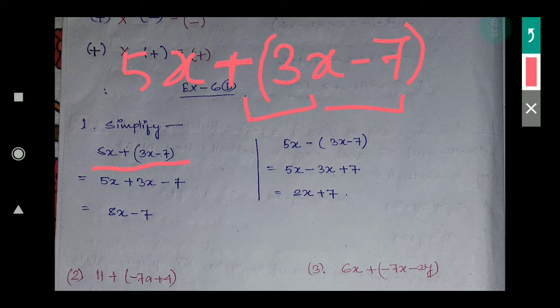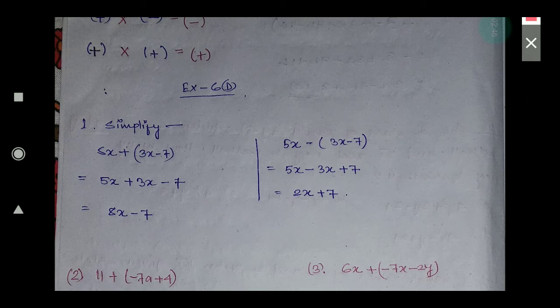With plus, if you multiply anything, it will be the same sign only. Plus into plus 3x will be 3x. Plus into minus 7 will be minus 7 as it is. Now these two are like terms, 5x plus 3x is 8x, so you will get 8x minus 7.